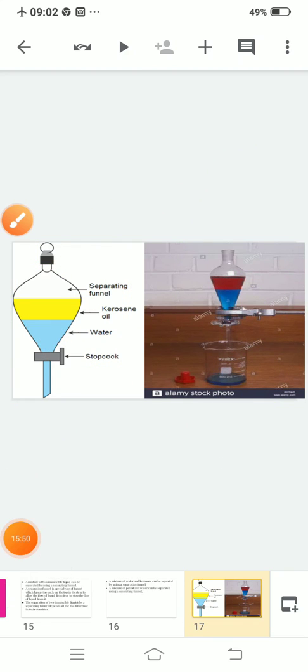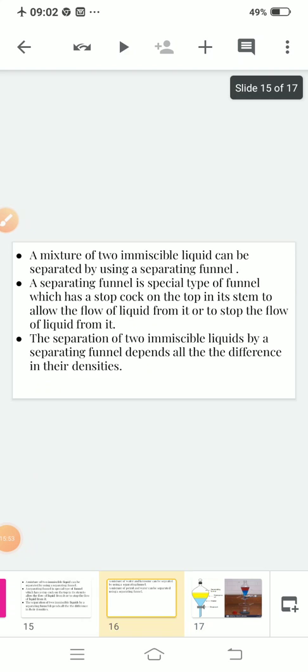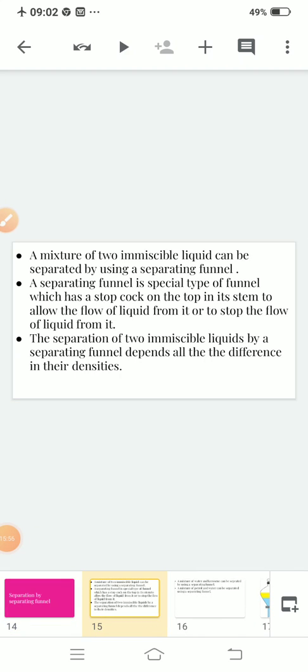Clear? I am reading this, listen carefully. A mixture of two immiscible liquids. I told you what immiscible liquids are: liquids which do not mix completely with each other. So a mixture of two immiscible liquids can be separated by using a separating funnel. A separating funnel is a special type of funnel which has a stopcock in its stem to allow the liquid to flow from it, or to stop the flow of liquid from it. The separation of two immiscible liquids by a separating funnel depends on the difference in their densities.